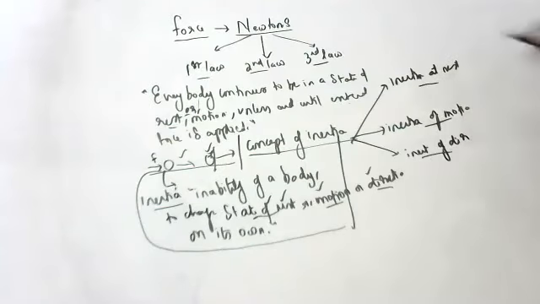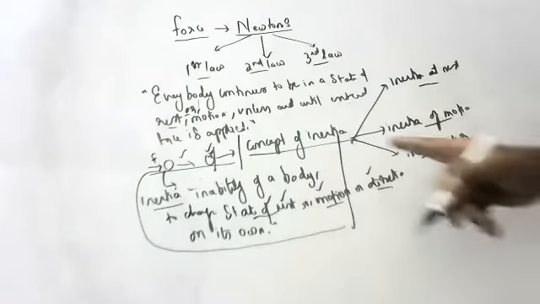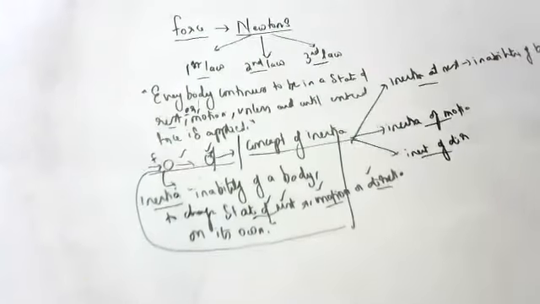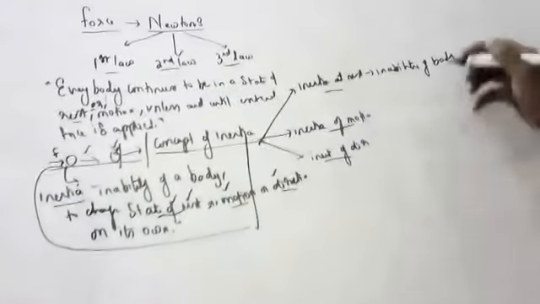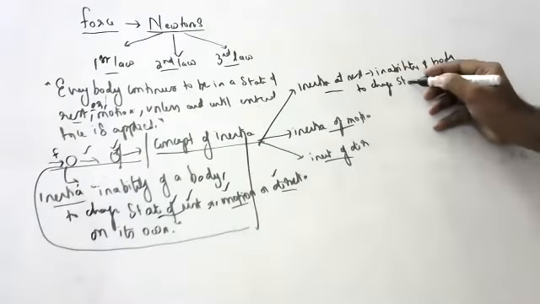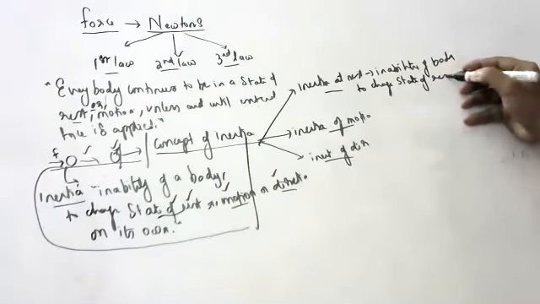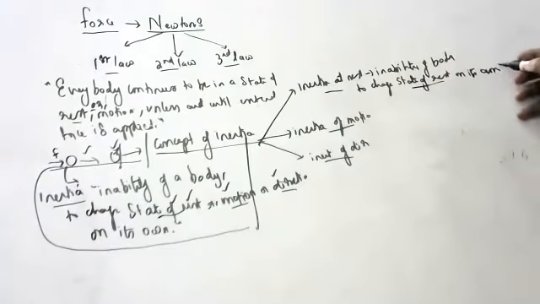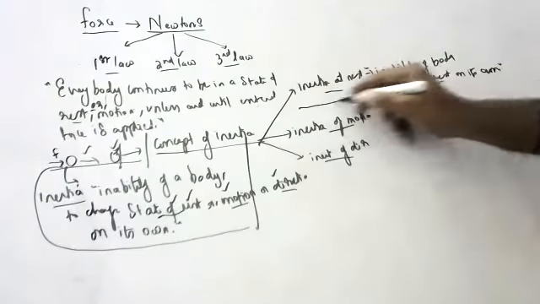The definition is the same, whether it is inertia at rest or inertia of motion. Here it is the inability of a body to change state of rest on its own.